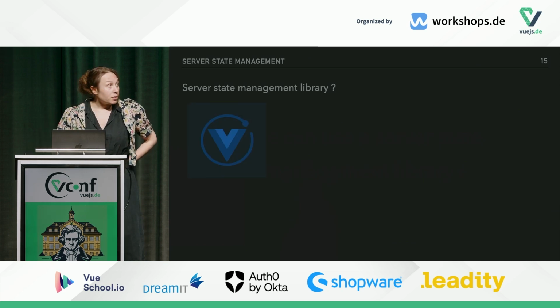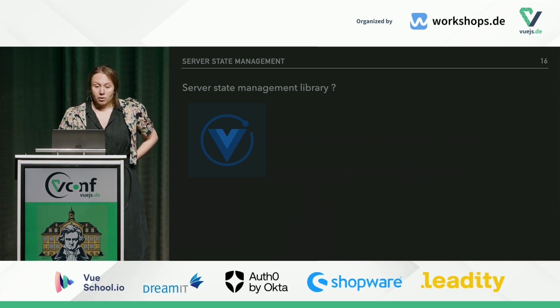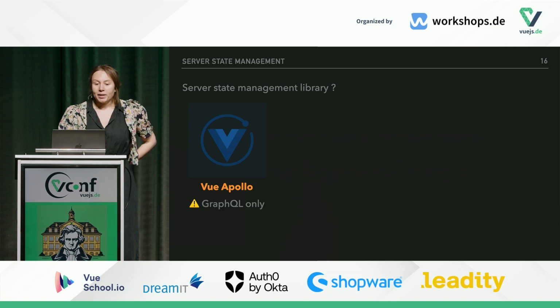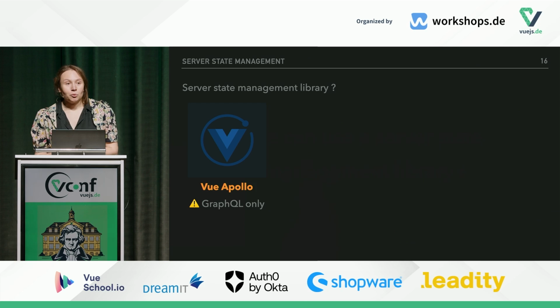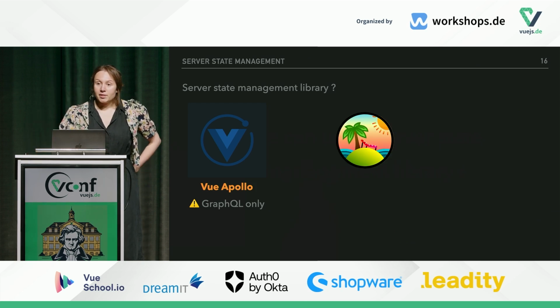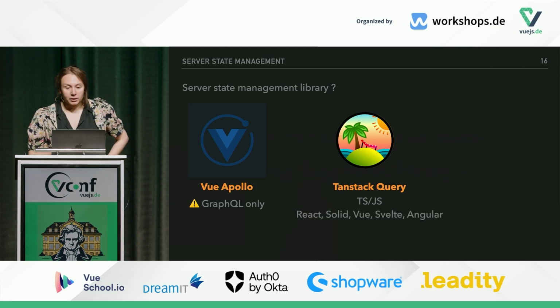The first one is Vue Apollo, which is really a great library. But it has one limitation: it is, of course, working only with GraphQL. But that's a very great tool. The second one is TanStack Query, which is also a super great tool, and which is working with everything.